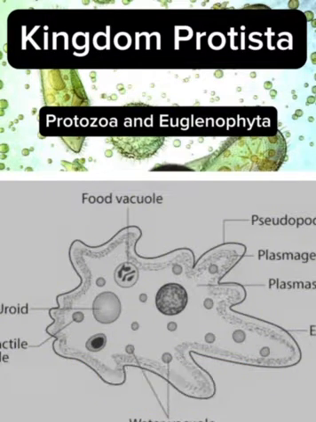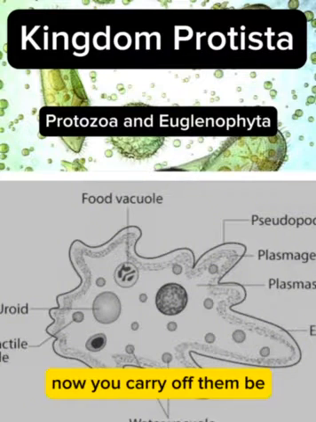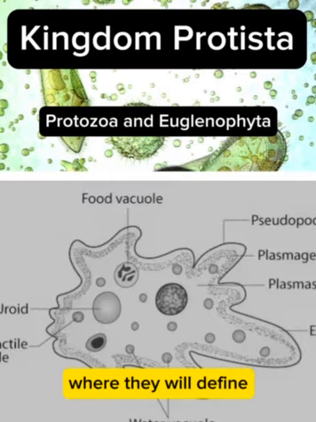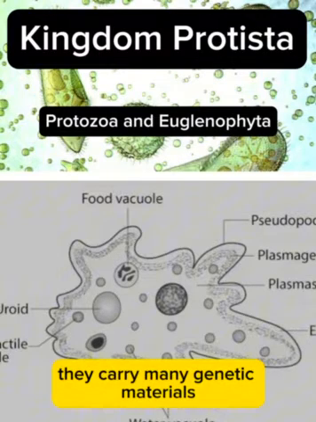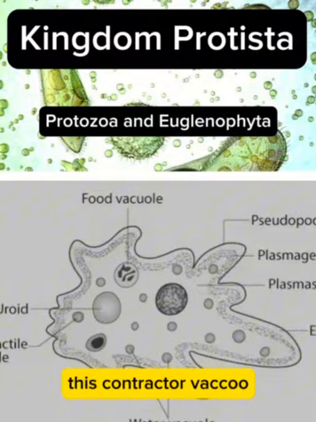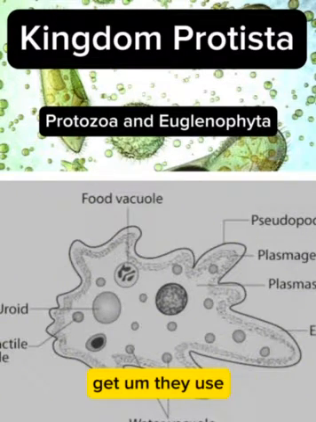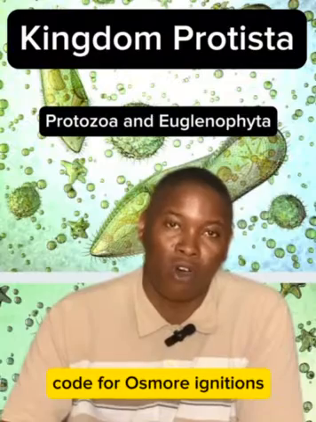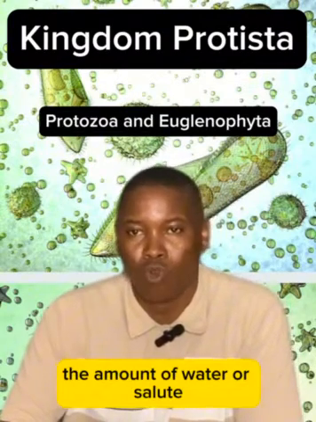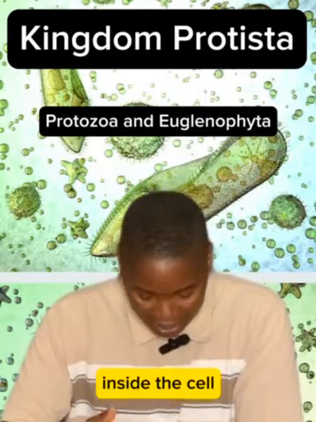Protists dem, like this amoeba, na eukaryotes dem be, so dem get nucleus wey dey well defined, and that nucleus dey carry many genetic materials. Now, amoeba get contractile vacuole. We dey use contractile vacuole for osmoregulation, so e go dey regulate the amount of water or solute or salt wey dey inside the cell.